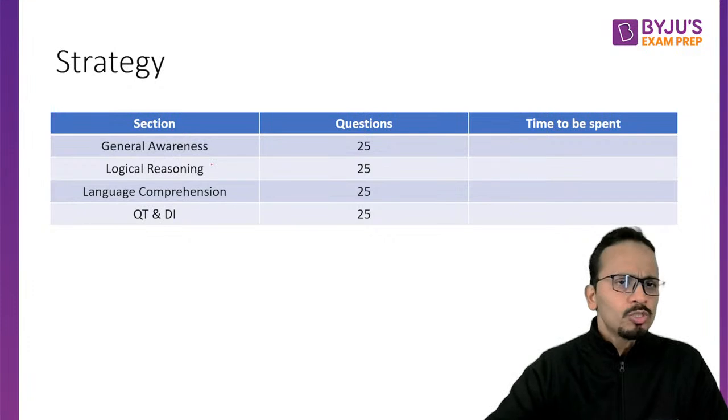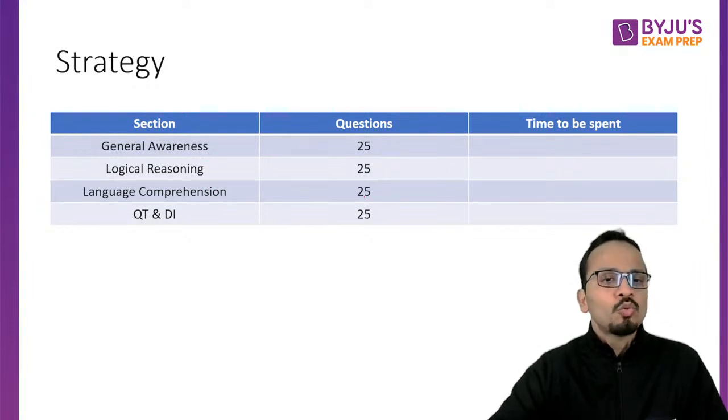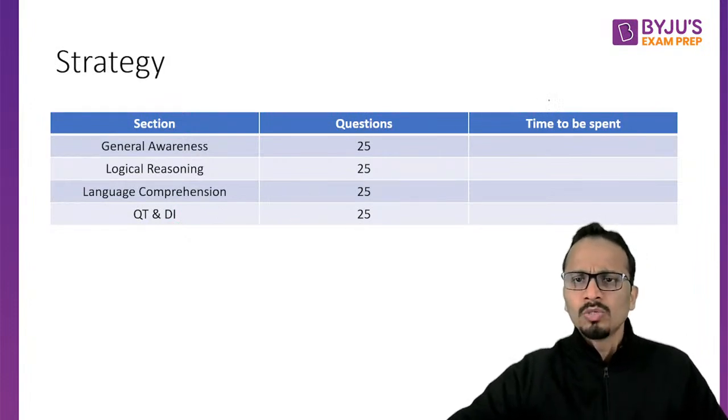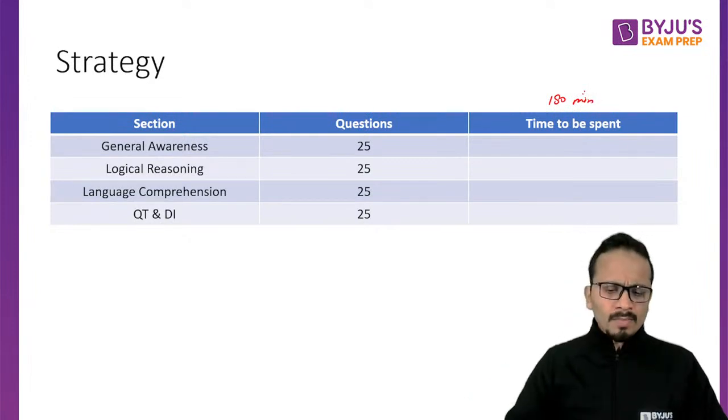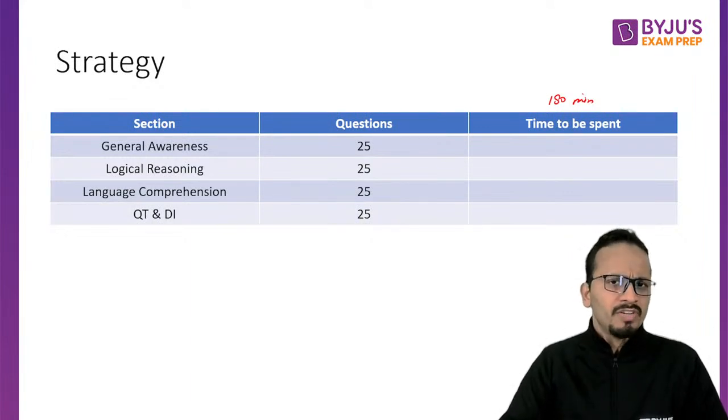We have 4 sections: general awareness, 25 questions; logical reasoning, 25; language comprehension, 25; and quant techniques and data interpretation, again 25 questions. The total time we have is 180 minutes. If I'm in your place, I'll start with the GK section, the General Awareness section.